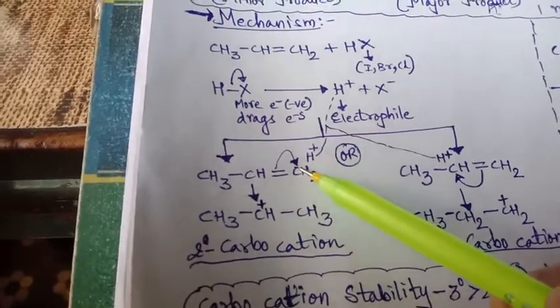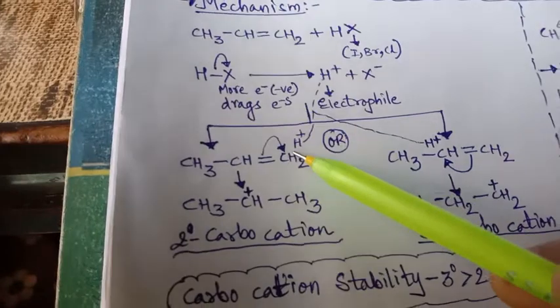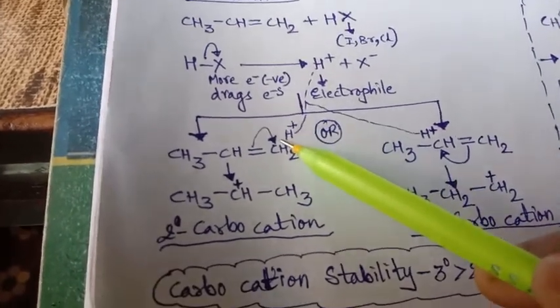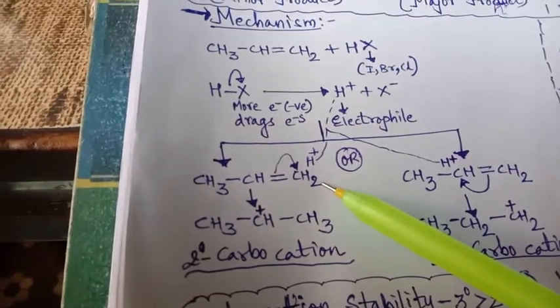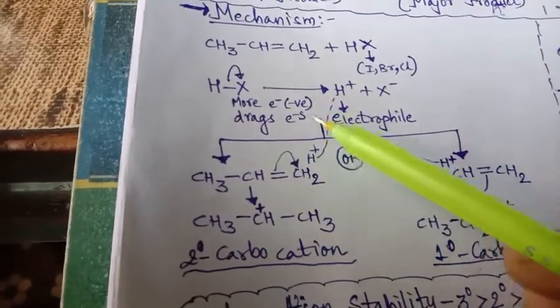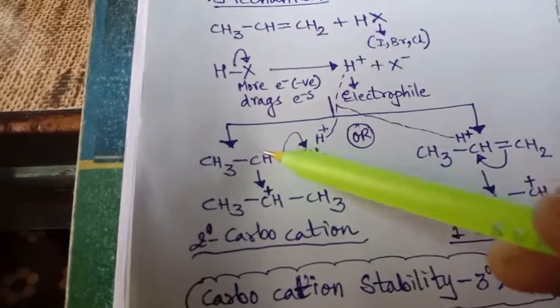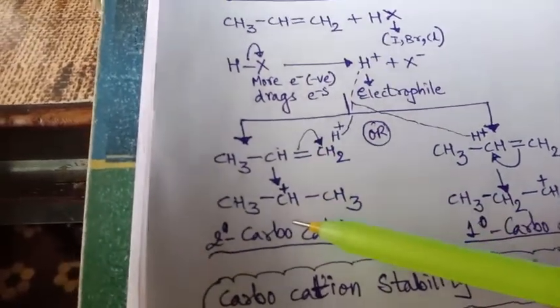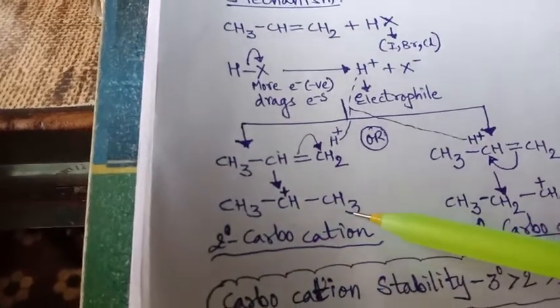So this CH2 group will provide the electron, the supply of electron will be from here. So this hydrogen will take this electron and attach at the CH3 position, and this positive charge will be given to this carbon, that is, a carbocation forms. This is second degree because on both sides a carbon is there.